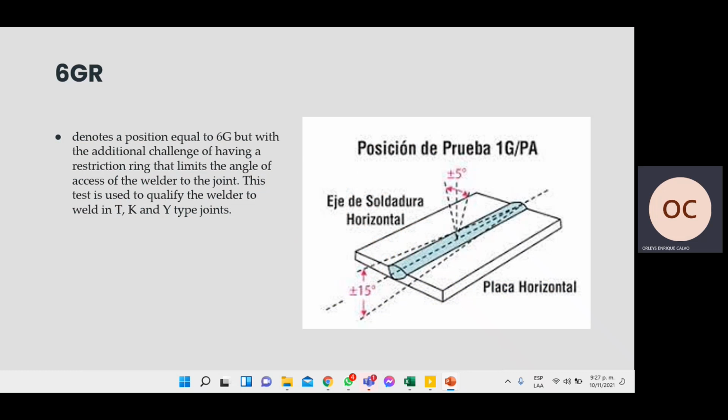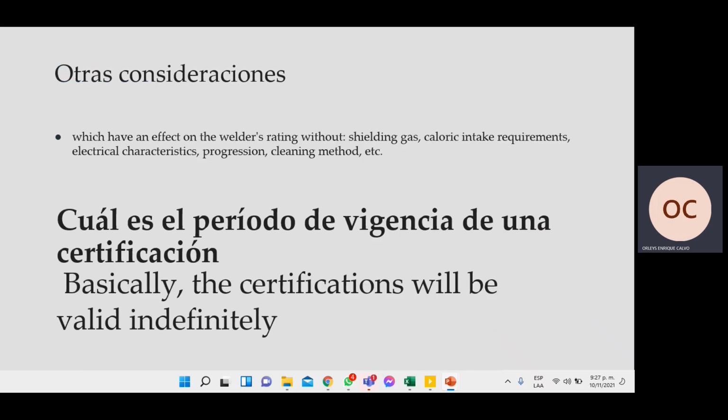6GR denotes a position equal to 6G, but with the additional restriction ring that limits the angle, and the test is qualified for the welder for T, K, and Y types of joints. Other considerations which have effects on the welder range are shielding gas, heat input requirements, electrical characteristics, progression, and cleaning method.